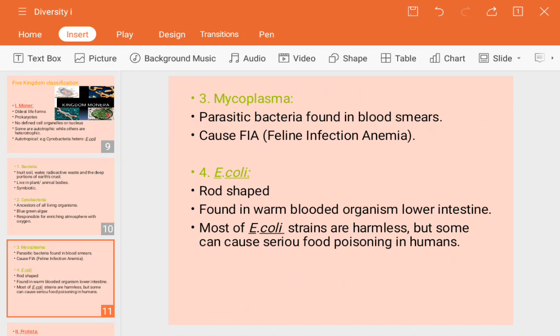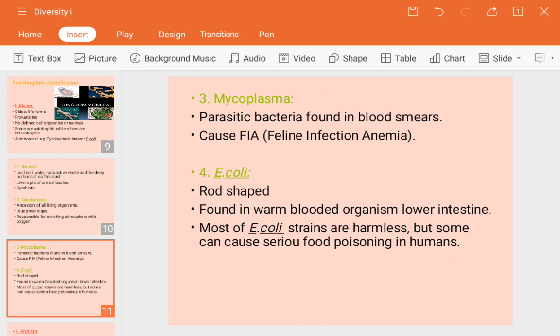These are actually responsible for causing one disorder, whose name is feline infectious anemia. Anemia is one disease or disorder that is responsible for lowering the hemoglobin in the body. The hemoglobin level will be lowered in the blood quantity. This actually happens with the RBCs. You know the blood has different types of blood cells, and one of them is the RBC, that is, red blood cells.